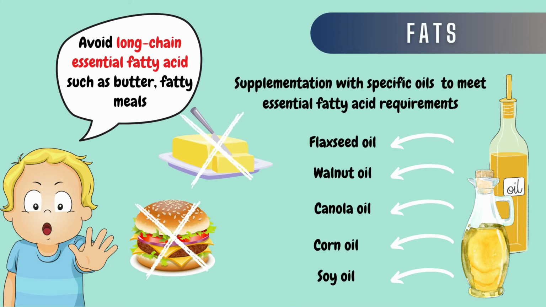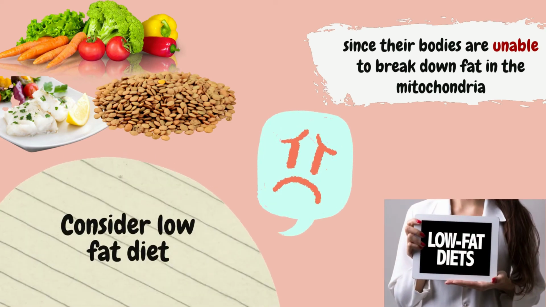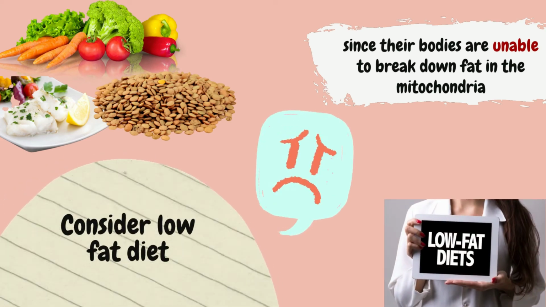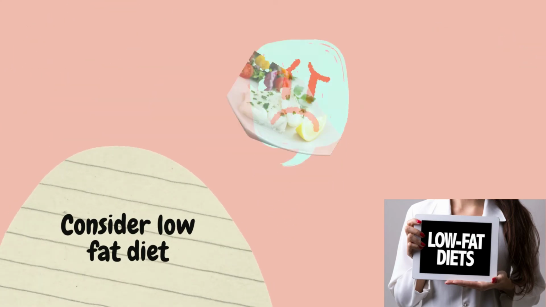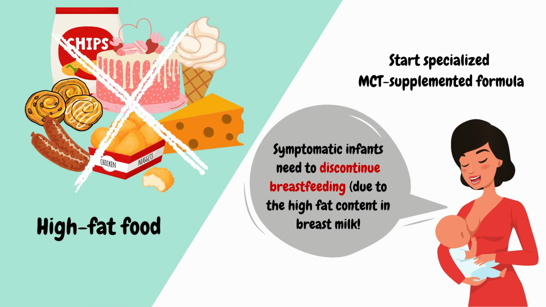Supplementation with specific oils may be necessary to meet essential fatty acid requirements, such as flaxseed oil, walnut oil, canola oil, corn oil, and soy oil. Patients are recommended to consider a low-fat diet since their bodies are unable to break down fat in the mitochondria properly and efficiently. Keep away from high-fat foods like fried meals and fast food. The intensity of the disorder and the person's age will determine the specific restrictions.